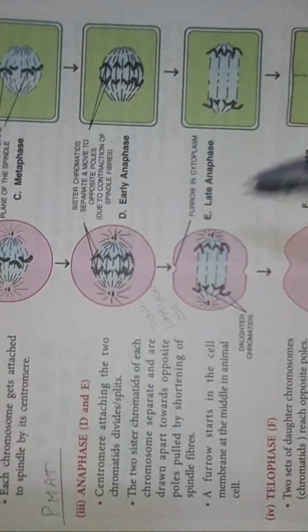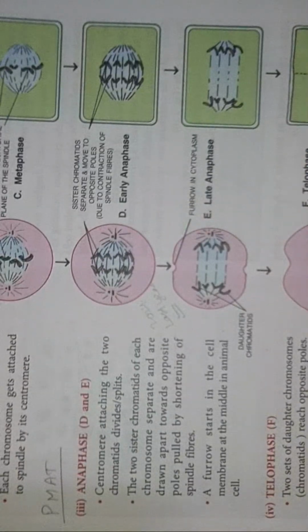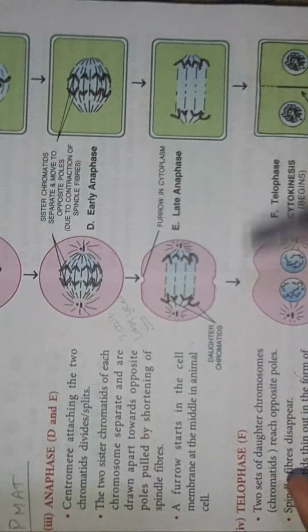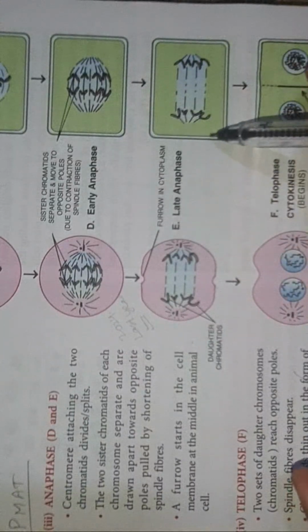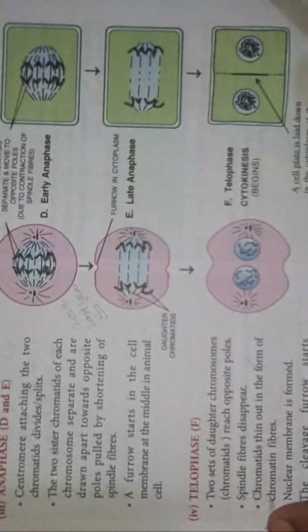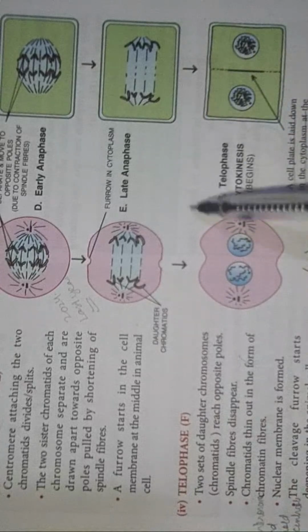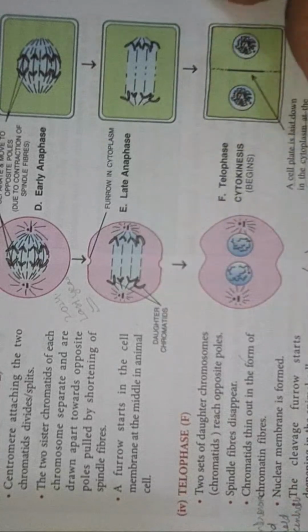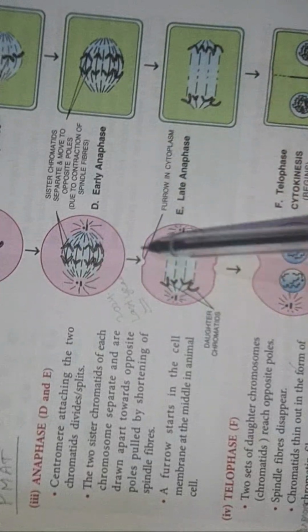Also by the end of anaphase, see, they have given early and late. By the end of anaphase you will see a furrow. Furrow means a little division kind of thing you are going to see here. In plants you will see there is no furrow, of course there would be a cell plate which is going to come in between, we will see that. Now by the end you can see carefully, these chromosomes which were almost at the center have gone to the corners and the furrow has developed.